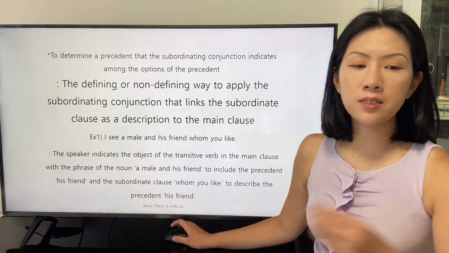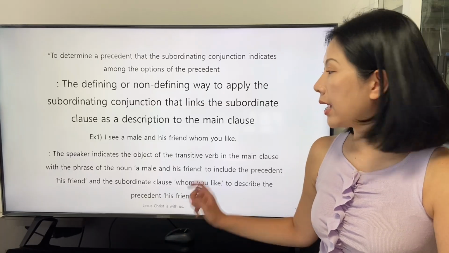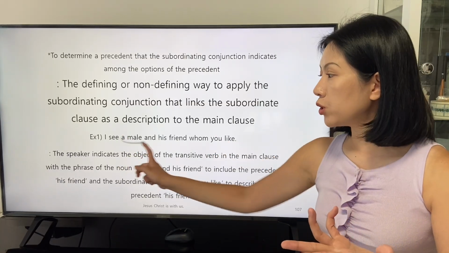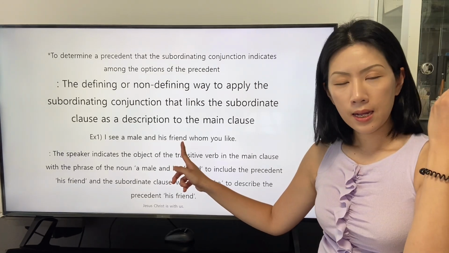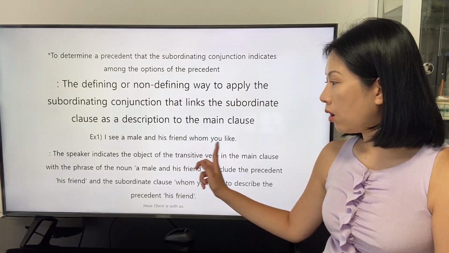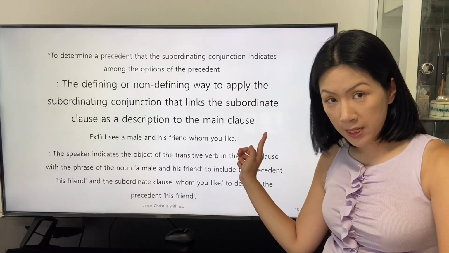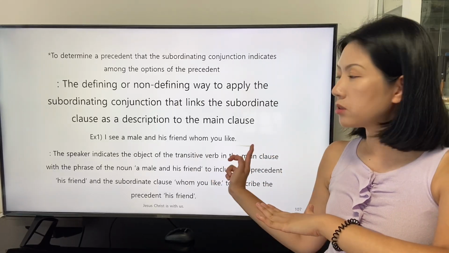The speaker indicates the object of the transitive verb, and these two objects in the main clause have the role of the object in the subordinate clause as well.